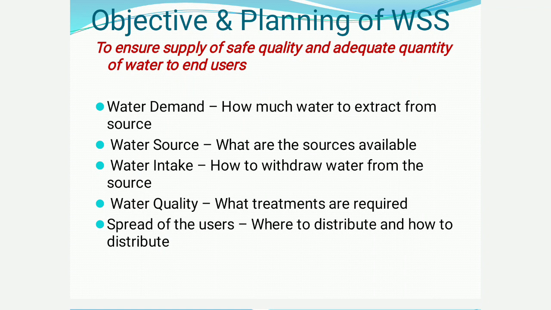In water quality planning, we have to check the quality of the source water. So what is the quality of the raw water? If the quality of raw water is not as per standard, then we have to give sufficient treatment before supplying it to the public. And the fifth one is distribution. Once the water is treated, the treated water is stored in a tank, and then it is supplied by means of a network of pipes to individual houses.